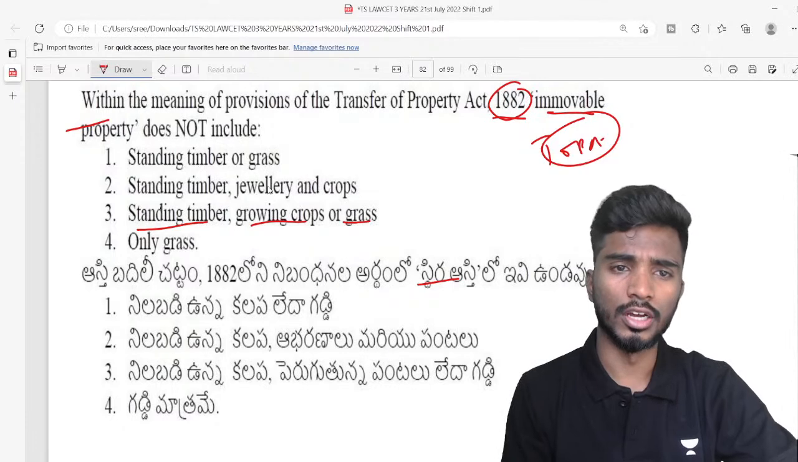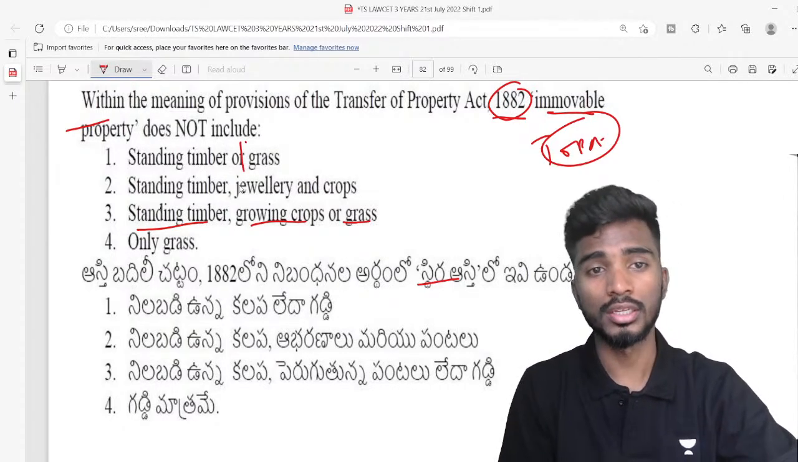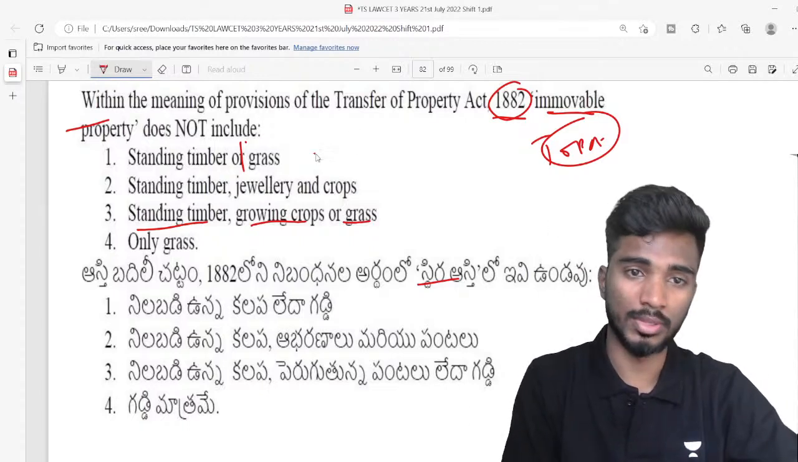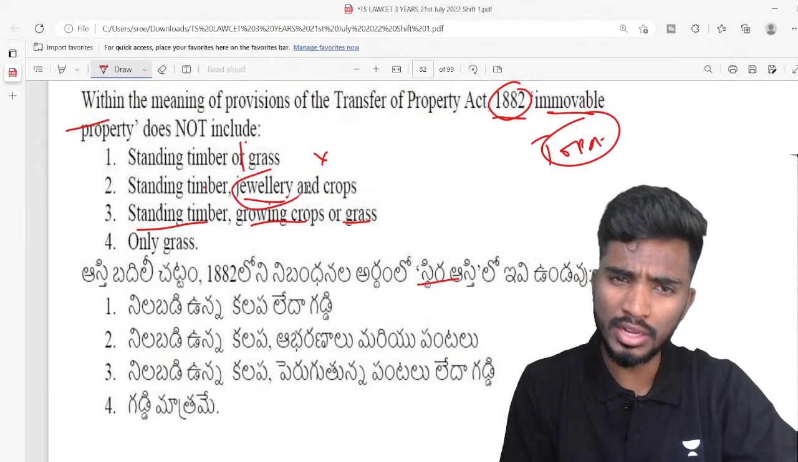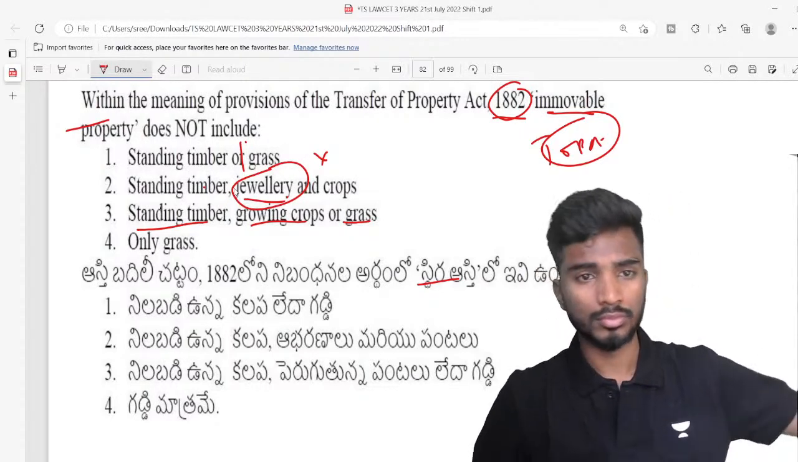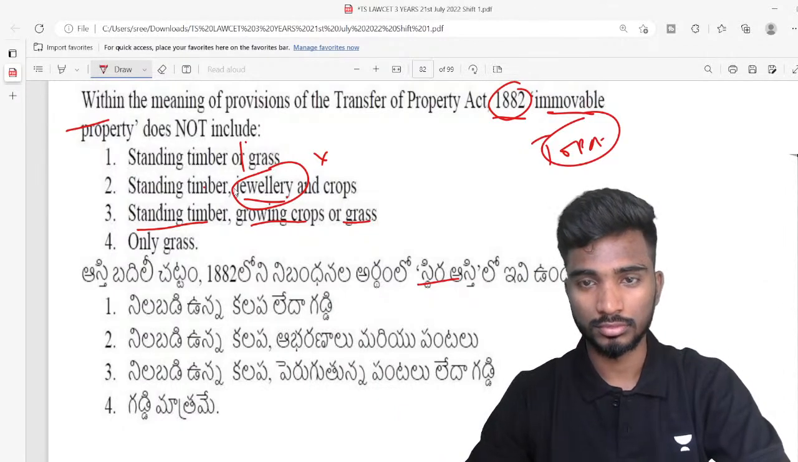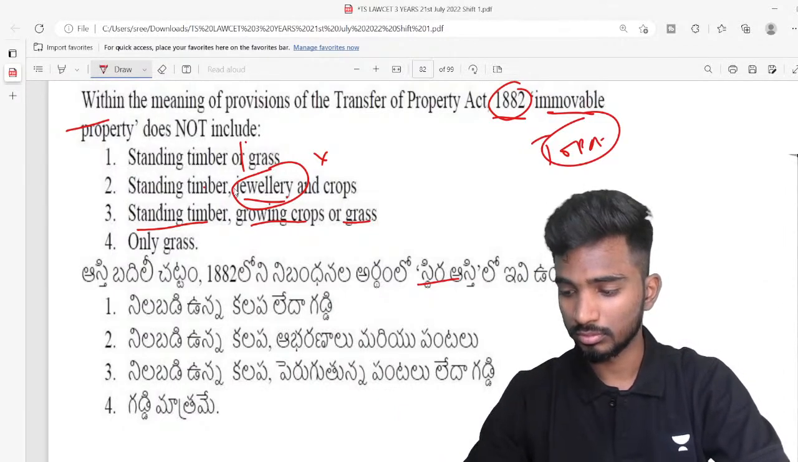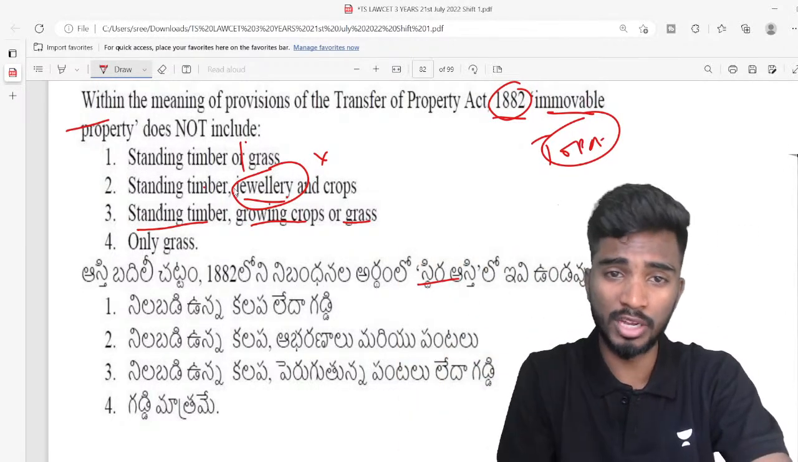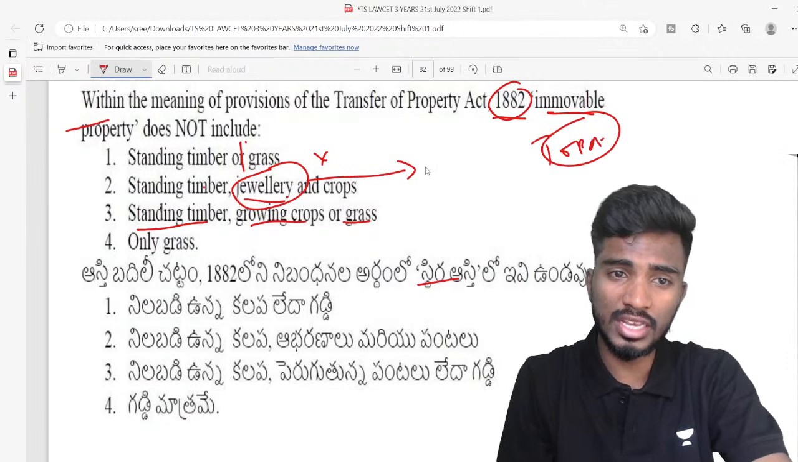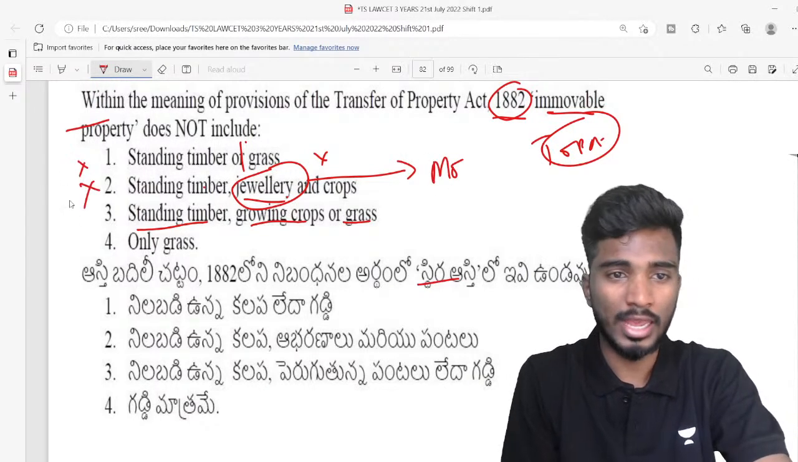So the option with standing timber or grass alone cannot be the answer. Standing timber, jewelry and crops: is jewelry an immovable property? Can you move jewelry from place A to place B? That is my question. So jewelry is a movable property, right? So option 2 is also excluded.